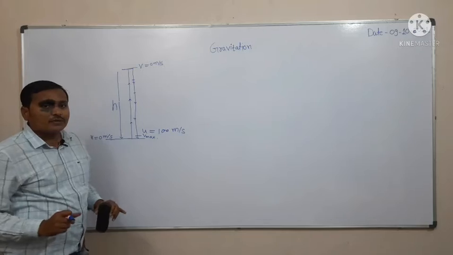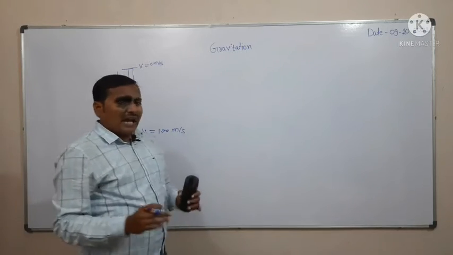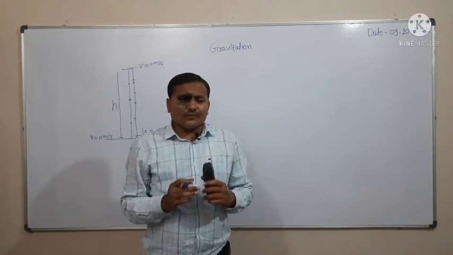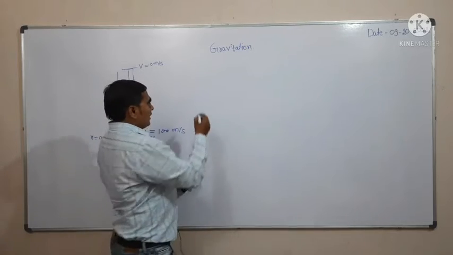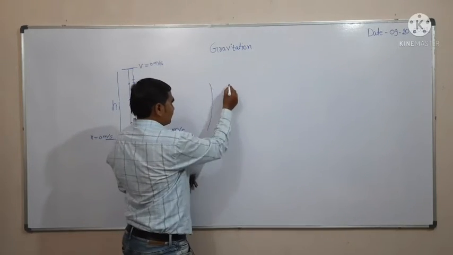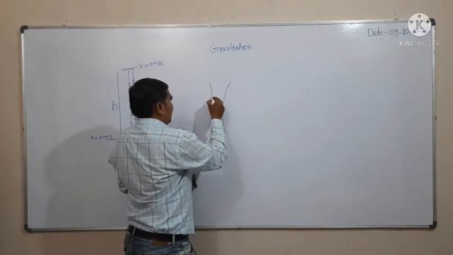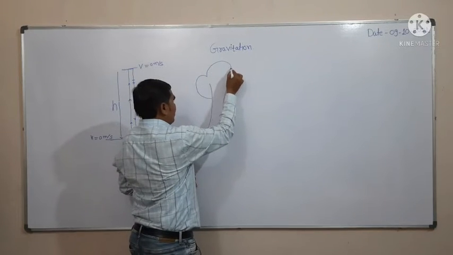When Sir Isaac Newton was seated below the apple tree, you know, this is a very interesting story.